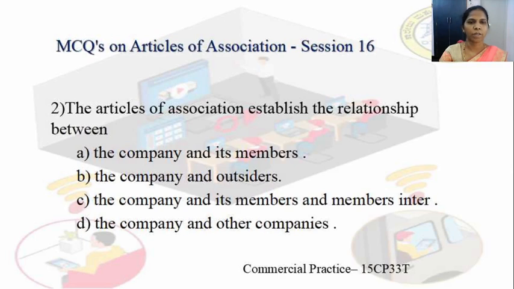Second question: the articles of association establish the relationship between? First, the company and its members; second, the company and its outsiders; third, the company and its members and members inter se; fourth, the company and other companies. Yes, C is the correct one: the company and its members and members inter se.